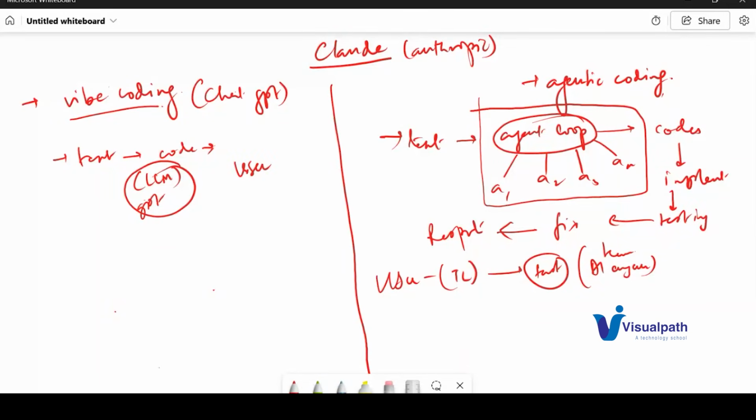While in ChatGPT, it is more of vibe coding. I have given the text, it has generated the code and given some solution, but you have to do the testing and the implementation. Also, since Claude is an agent, it has access through certain connectors. Connectors are nothing but default MCP servers. It has connections to Office 365, Atlassian, which is Jira and so on, and SharePoint.